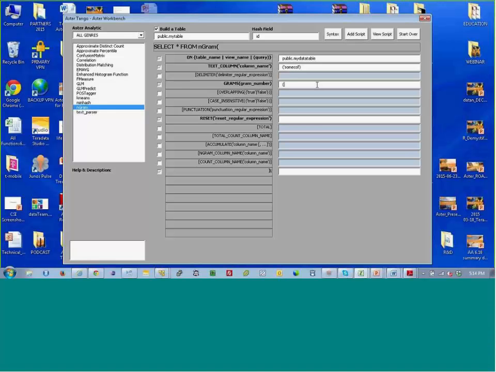So I have my number of grams, 2, right? Let's just say we're going to build 2 grams. And reset, we'll just use some regex expression. I don't memorize regex, but for the sake of this, we'll do that. Now, we also want to include this delimiter.